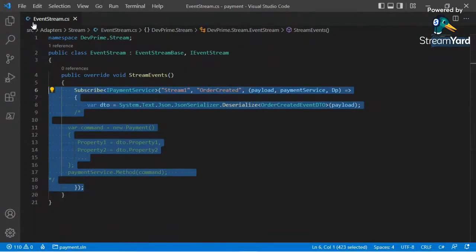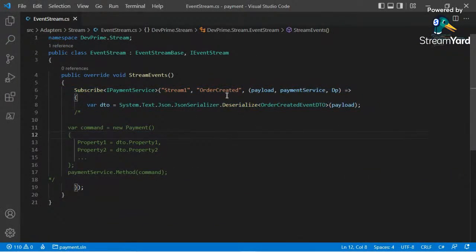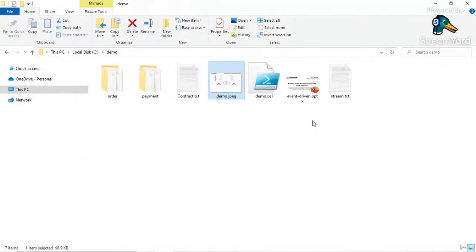Okay, so every time we receive events on DevPrime, the first place they come to is our event stream.cs. So we got an order created, no matter from what queue it came from, and we're about to deserialize it. People, it's very, very important for you, mainly if you have never worked with async communication and events before, that we need a contract.